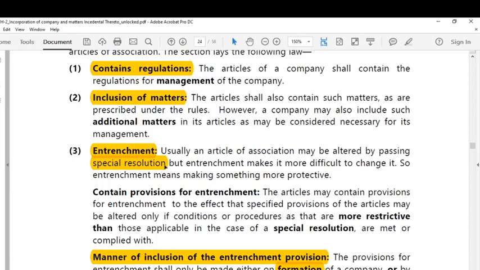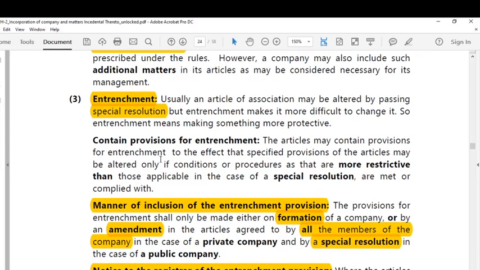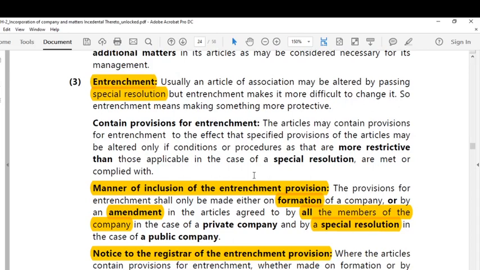Beyond the act, whatever the act provides for the articles rules, beyond that you also can provide some entrenchment to it. So here the articles contain provision for entrenchment. So it is of a more restrictive nature.